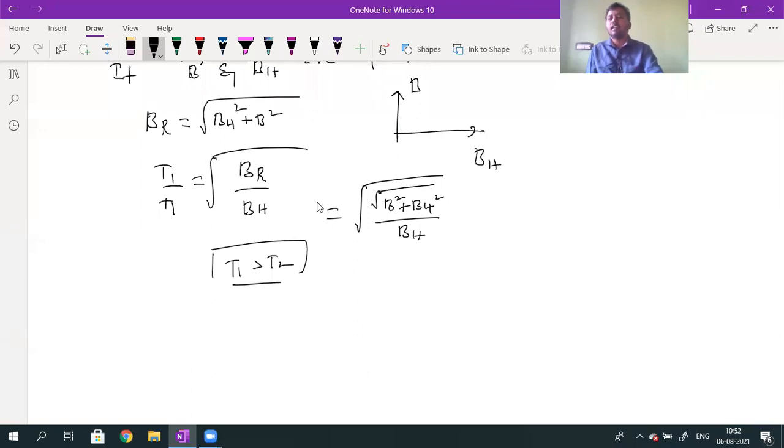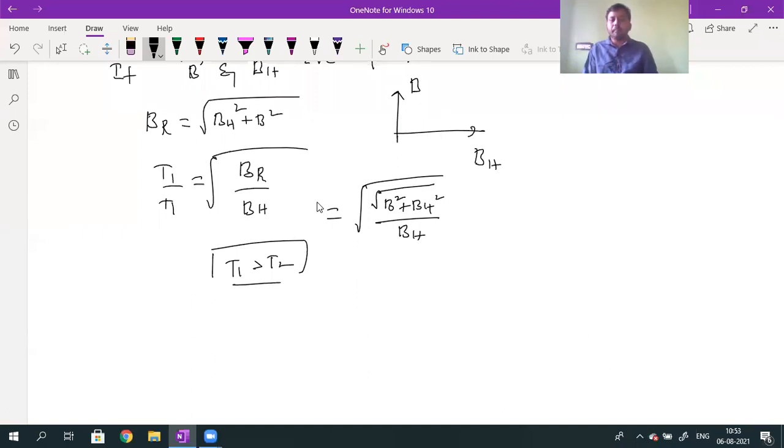So instead of one magnetic field, if there are two magnetic fields, you need to calculate the resultant magnetic field. The resultant magnetic field increases: root over B square plus BH square. Here only BH is there. If I write only BH, B is 0, I get BH square, so the square root is BH. Numerator and denominator will be the same. But here the B square term is added. So which value will be greater? BH value will be greater.